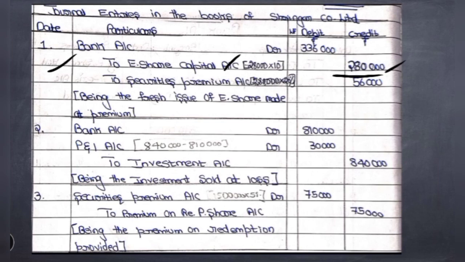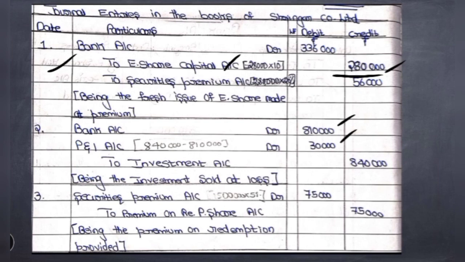You can write the narration: being the fresh issue of equity shares made at a premium. Then the second journal entry in the first step is for sale of investment at a loss. So what is the entry we have to write? Bank account debit with the sale proceeds of 8,10,000. Then profit and loss account should be debited to the extent of the loss, that is 8,40,000 minus 8,10,000, which is 30,000. To investment account, which should be credited because it is going out of the business. Okay, what is the narration we can write here? Being the investment sold at a loss. So these are the two journal entries in the first step. Then coming to the second step, we have to pass the entry for providing the premium on redemption.